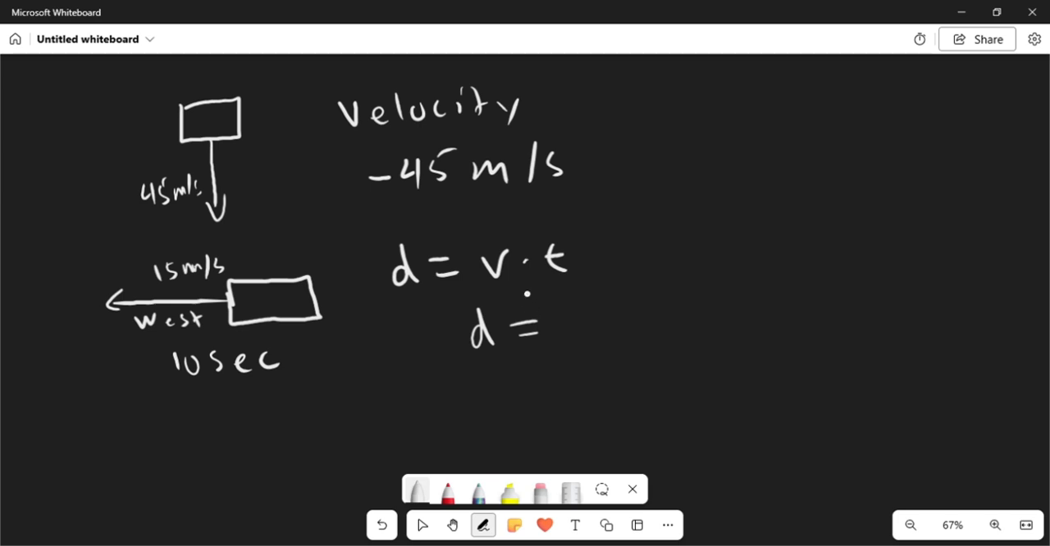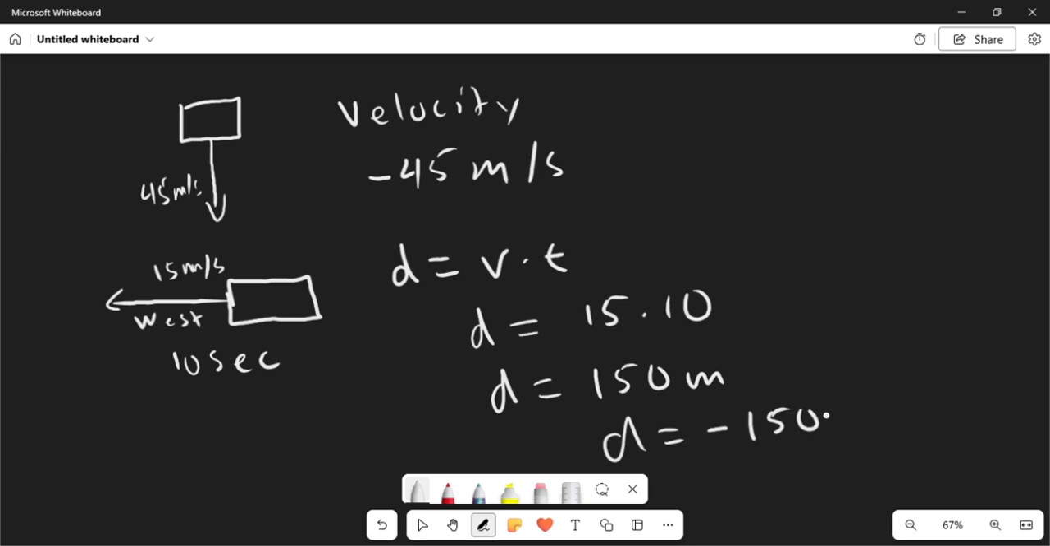So let's see. We have velocity is 15 times the time, which is 10. So the displacement of this object is going to be 150 meters. Now, since this object is moving west, the displacement is going to be negative 150 meters. You could also write this as 150 meters west. So this is the displacement of this problem.